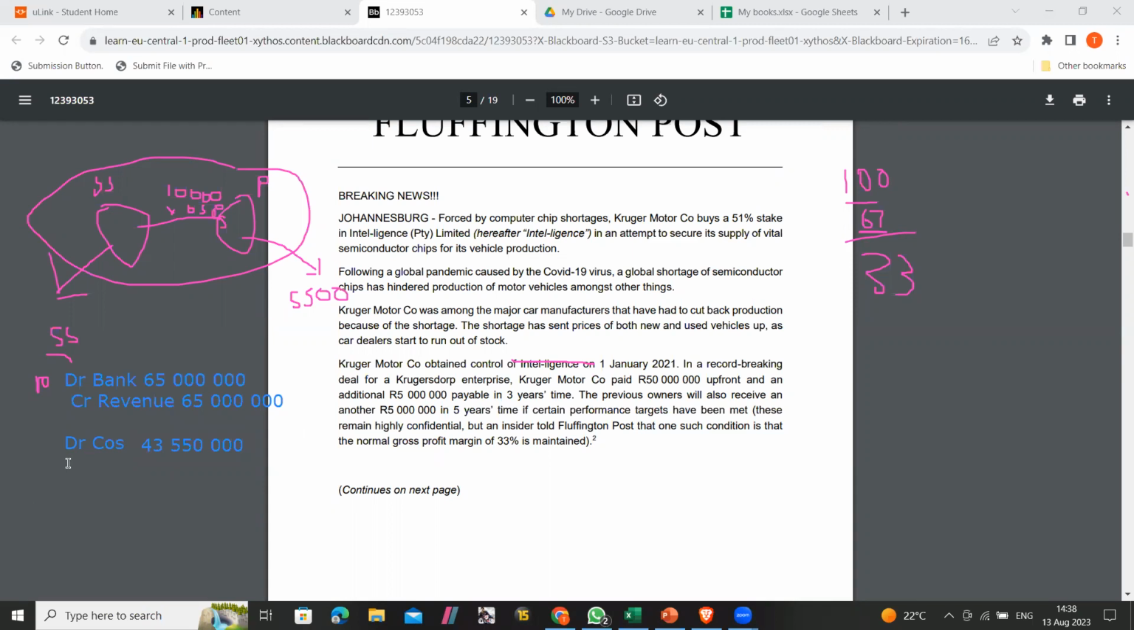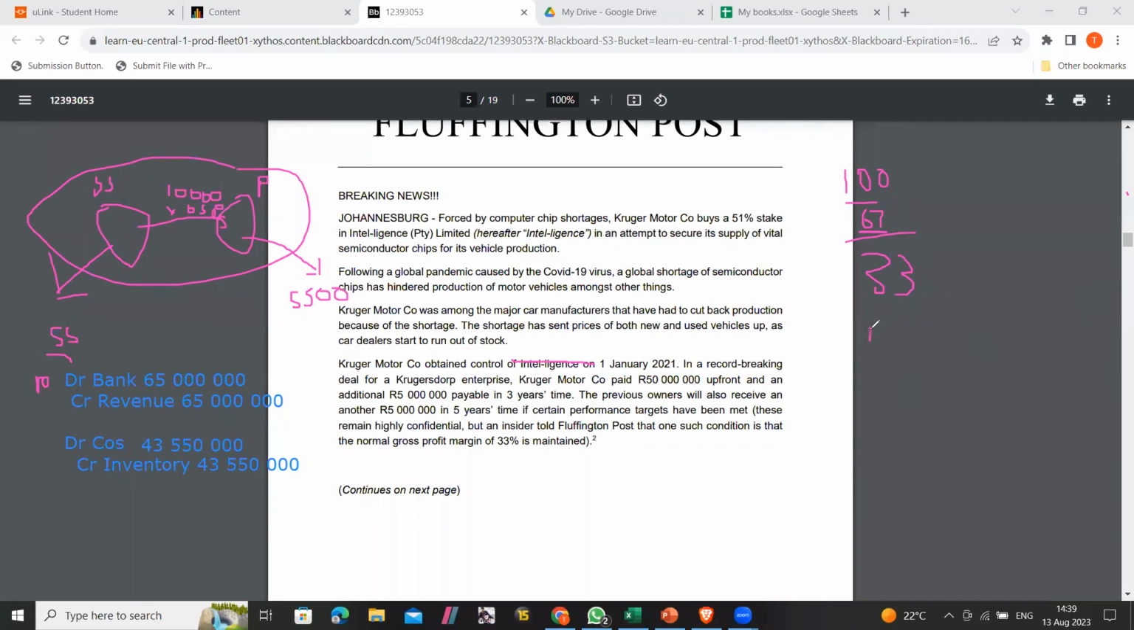And then we credit inventory the same amount. Yeah. And then that's for the sub-subsidiary. So now we go to the parent.